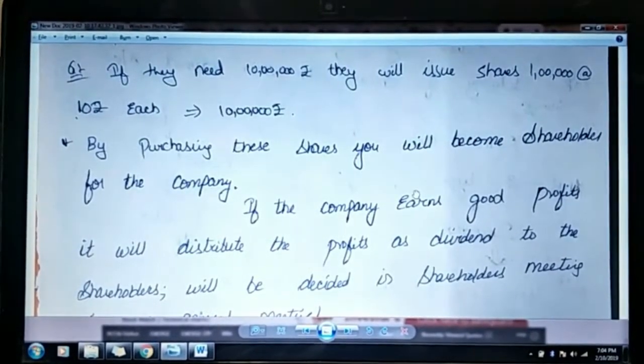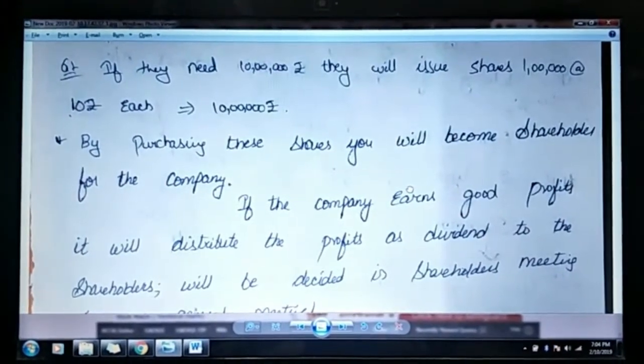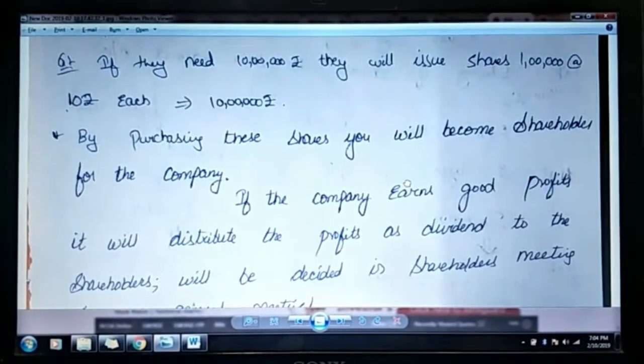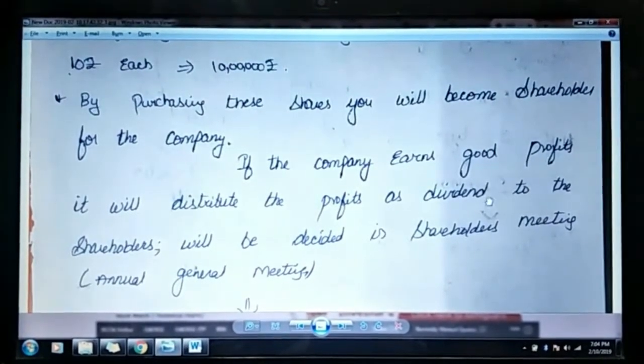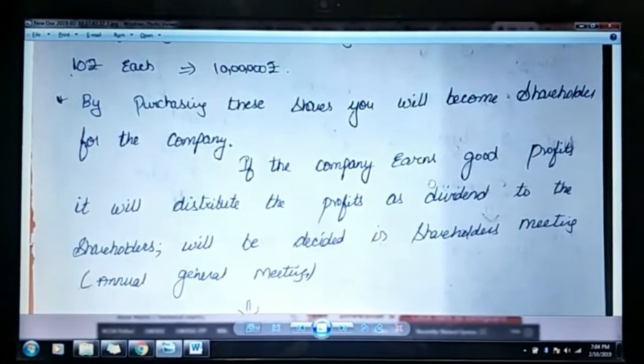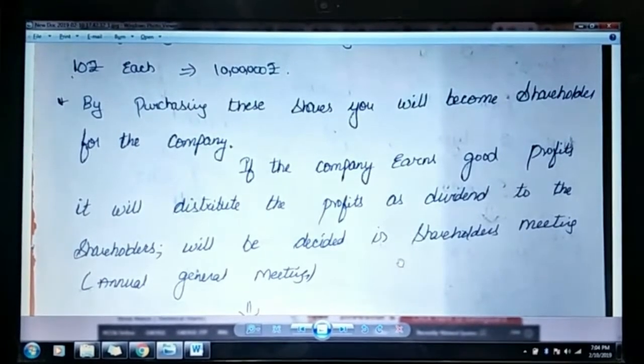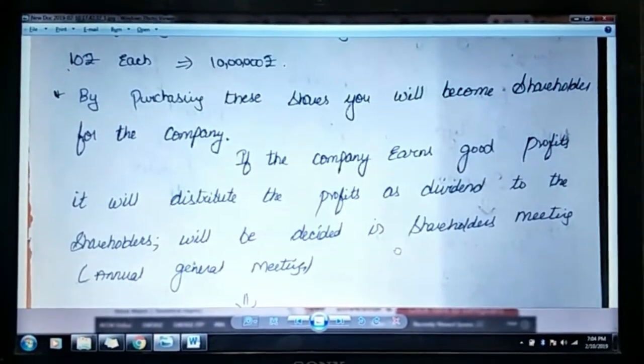So in the future, if the company is going to earn good profits, what will it do? It will distribute the profits as dividend. Here the word dividend is important because the profits which you are earning will be paid as dividend to the shareholders, and it will be decided by the shareholders in the annual general meeting.